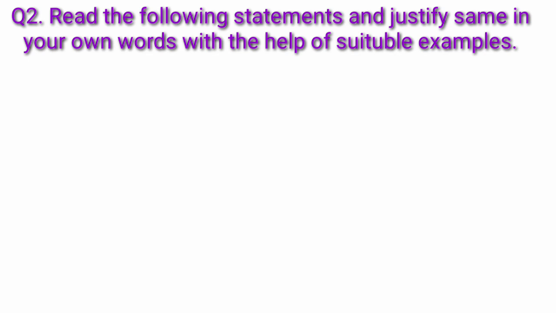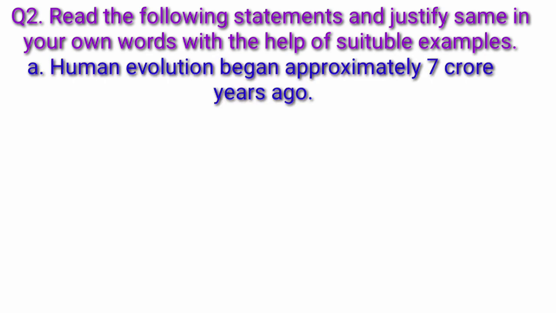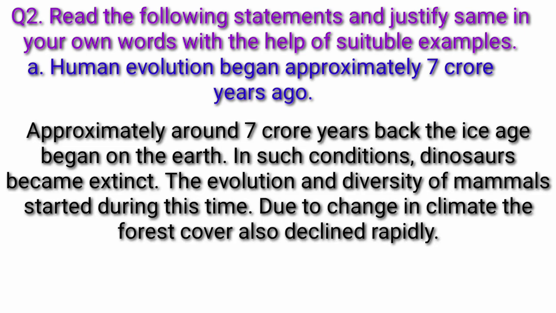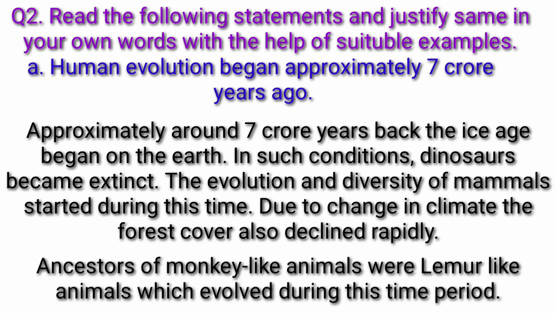Now, question 2. Read the following statements and justify same in your own words with the help of suitable examples. Question A. Human evolution began approximately 7 crore years ago. Answer. Approximately around 7 crore years back, the Ice Age began on the Earth. In such conditions, dinosaurs became extinct. The evolution and diversity of mammals started during this time. Due to change in climate, the forest cover also declined rapidly.